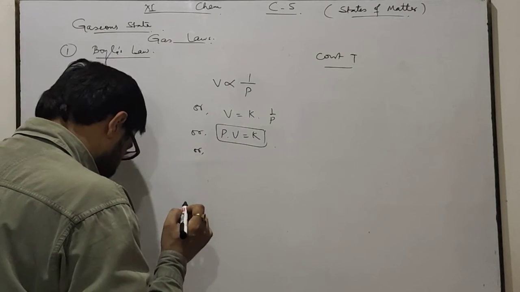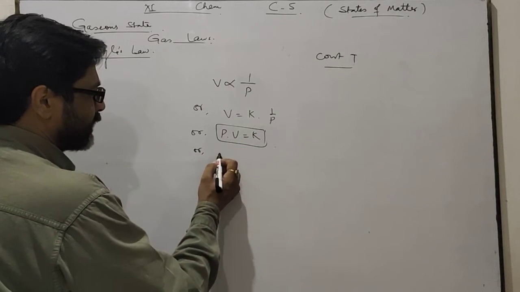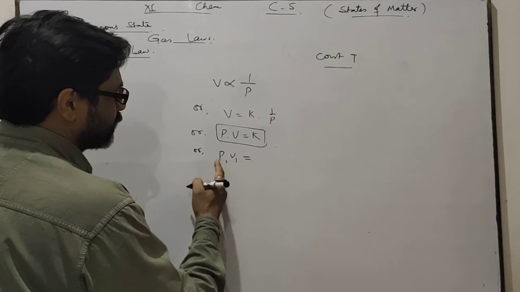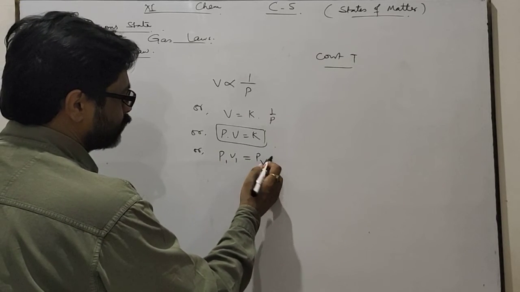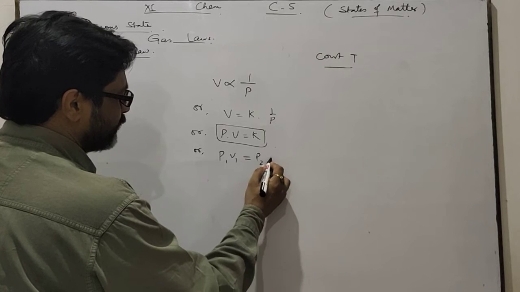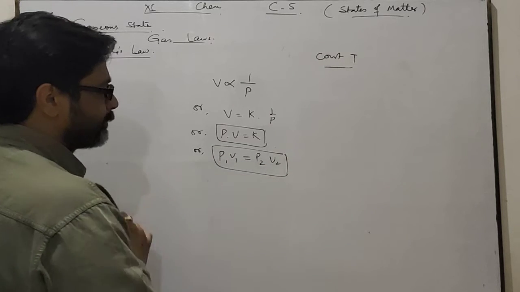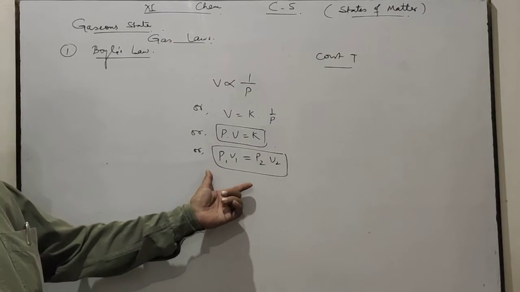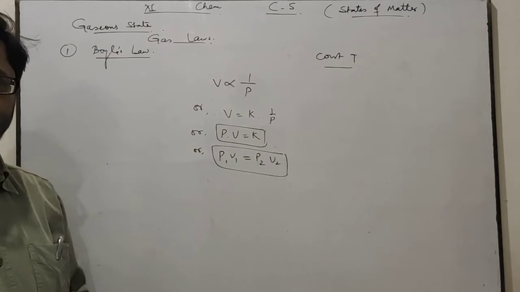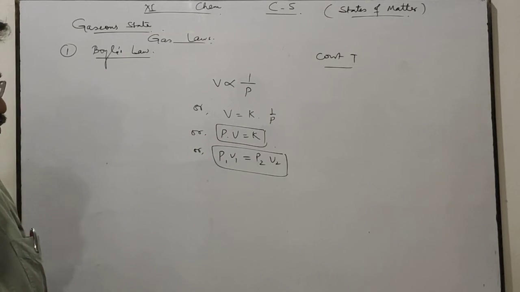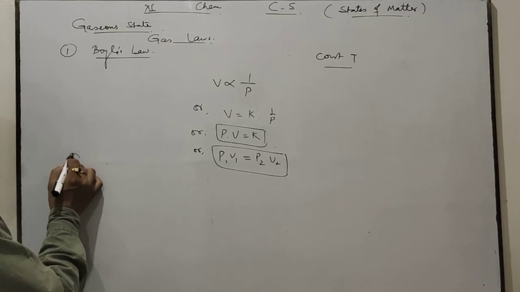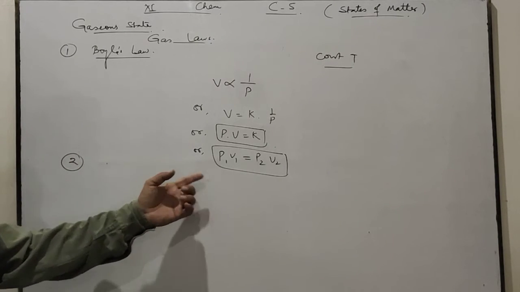For two different pressures, the formula becomes P1 V1 equals P2 V2. This is the relation, this is the formula for Boyle's law. Various numericals are given on this formula, which I will discuss later.